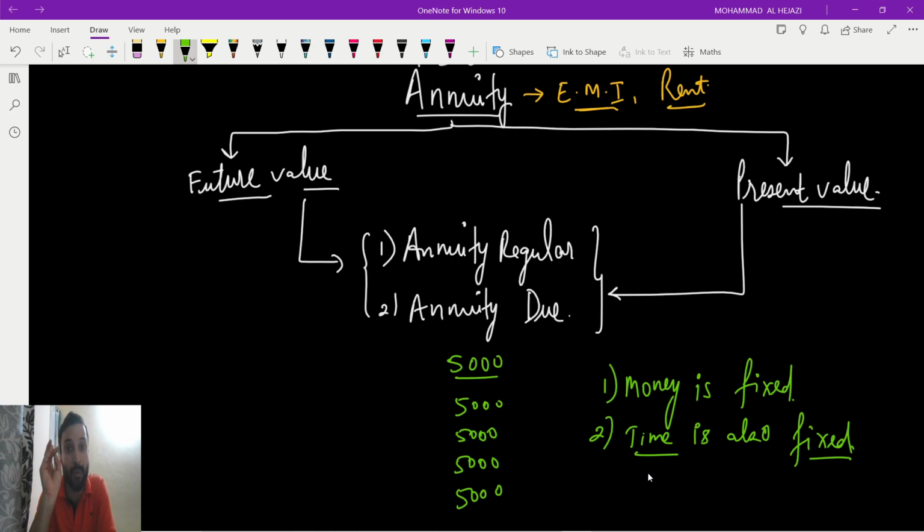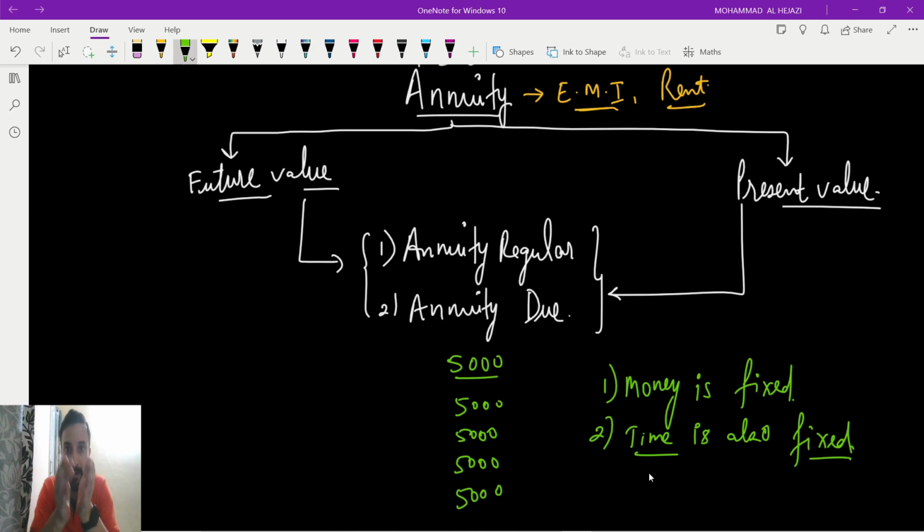And you are paying over a period of time. Over a period of time means 6 months, 9 months, 12 months you will pay the EMI, right? Rent also, if you see the rental agreement, it will be for 1 year. After 1 year, the rental agreement will change. So till 1 year the amount is fixed, the date is fixed, right? If you took an EMI of 9 months, then the period of time is 9 months, fixed.